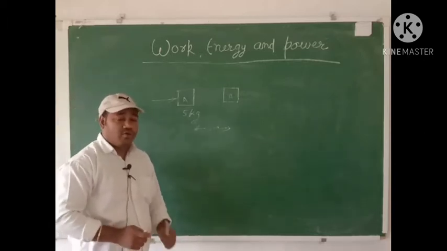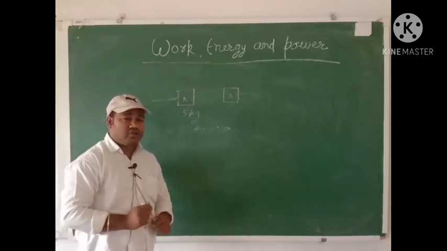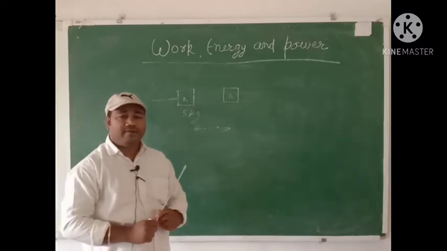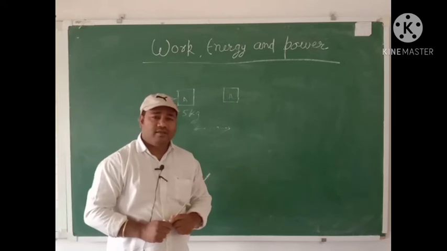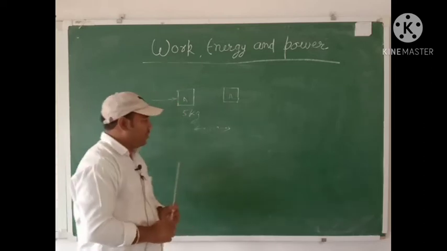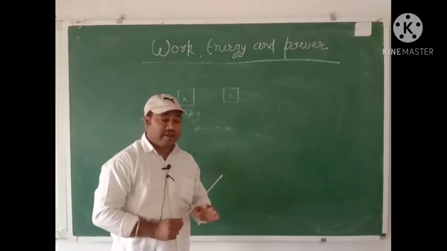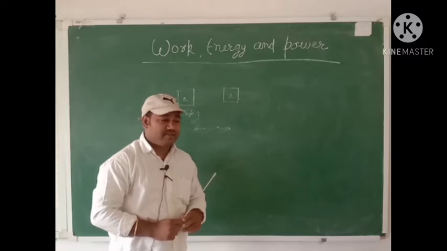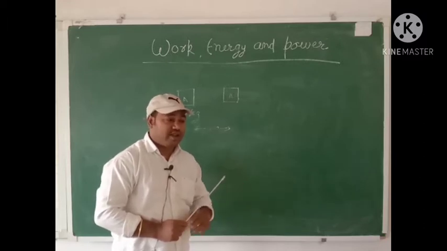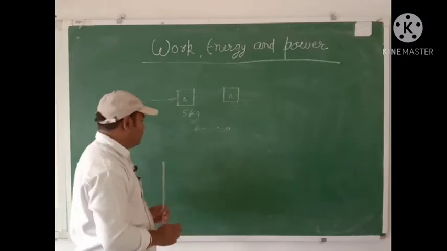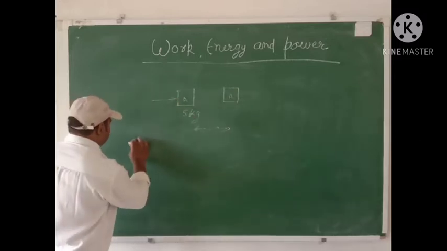Okay? So, for work to be done, there are 2 necessary conditions. One, force should be applied, and the second, the body should be displaced. So, what is work done? When you apply the force on any object and the body displaces, it means the body changes position in the direction of force applied, then we say that work is being done.